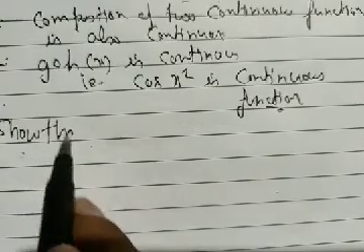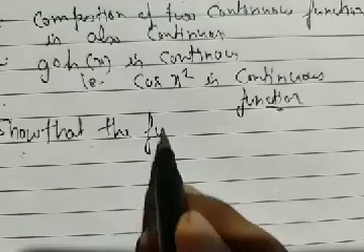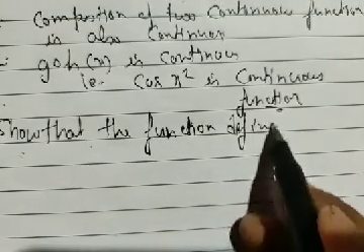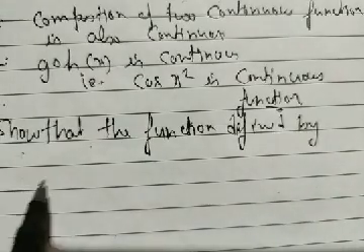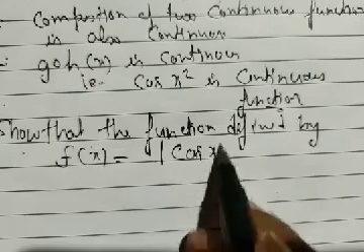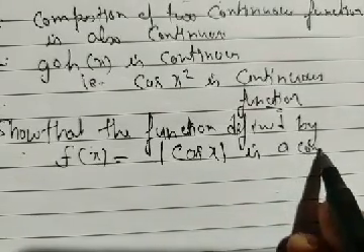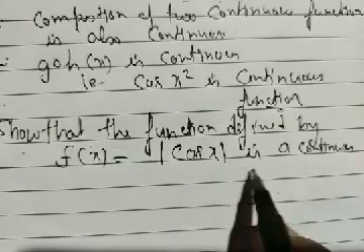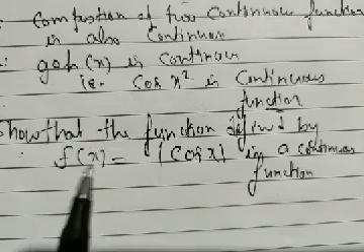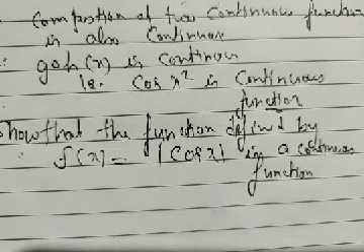Show that the function defined by f(x) equal to mod of cos x is a continuous function. We are going to show that the function defined by f(x) equal to mod of cos x is a continuous function.